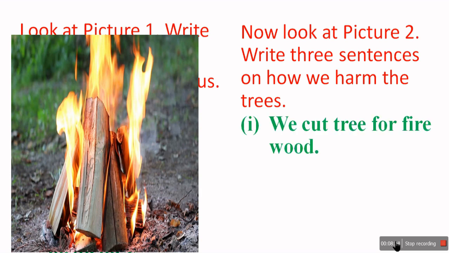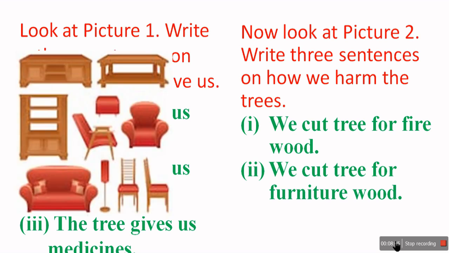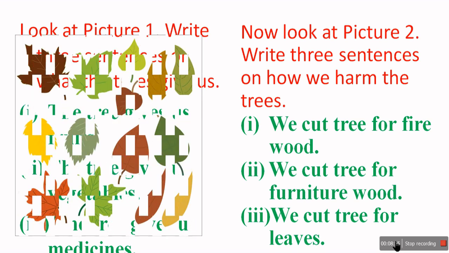Next, we cut the tree for furniture wood. We also cut the tree to get different kinds of furniture for our home. We also cut the tree for leaves.